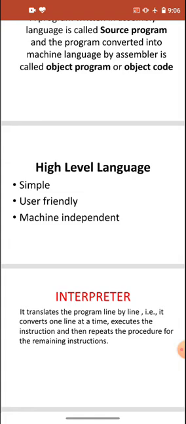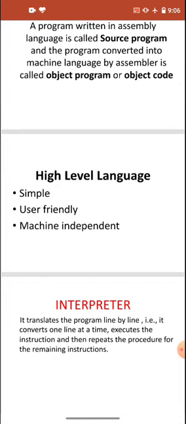Some examples of high level languages are C++, Java, and there are various others. These are the most popular. Python is also a high level language; in the CBSE curriculum, if you study computer in higher classes, you will read the Python language. So in high level language, we do the programming by writing simple English words. But the same problem is there: the computer only understands machine language. So to convert high level language to machine language, we need a translator program.